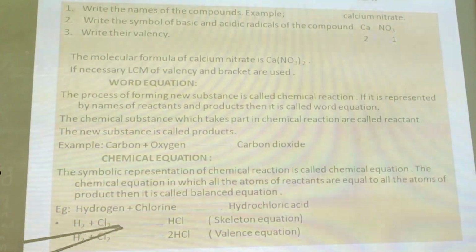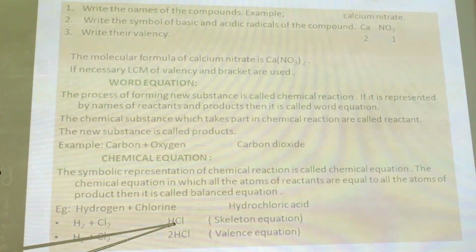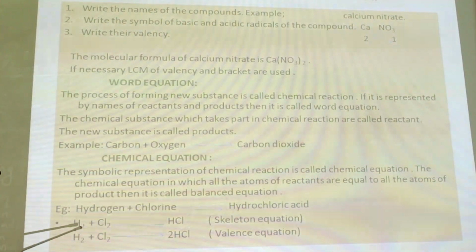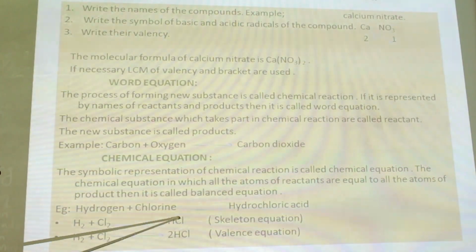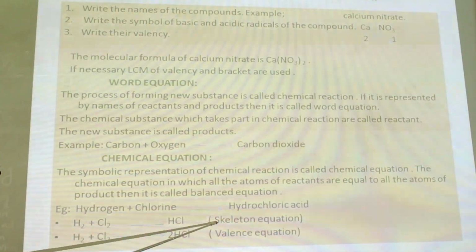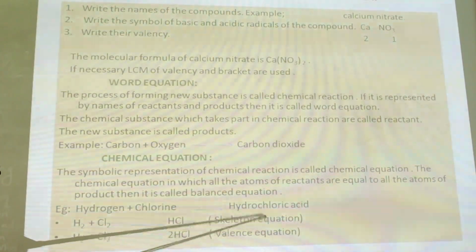These two reactants react and give you hydrogen chloride, HCl. Here, two hydrogen atoms combine with two chlorine atoms but give only one HCl. That is not balanced, so it is called a skeleton equation.